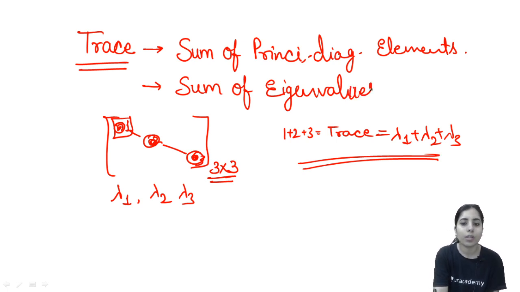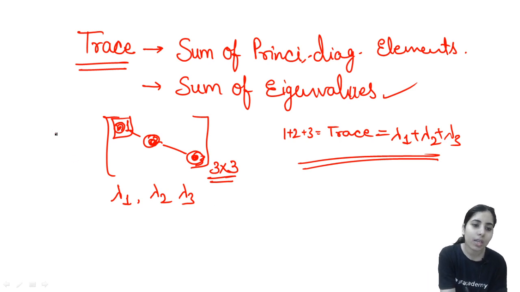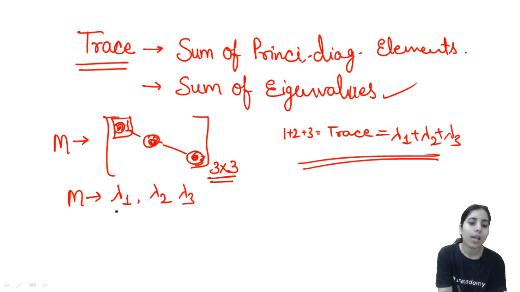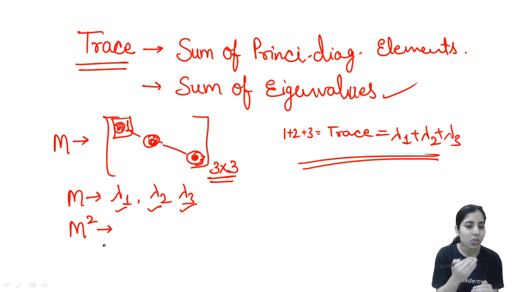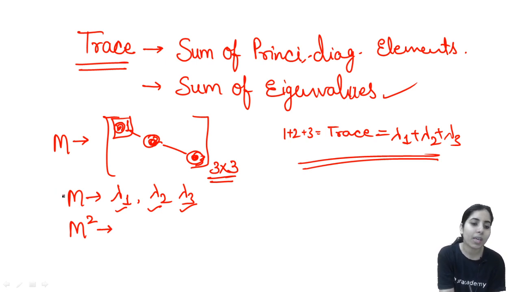Done? Before talking about the question, one more concept should be clear to you. If there is any matrix M, and for that matrix M the eigenvalues are lambda 1, lambda 2 and lambda 3, then for the matrix M square, the eigenvalues will change in the same way as the changes you make in the matrix. Matrix was M, then eigenvalues were these.